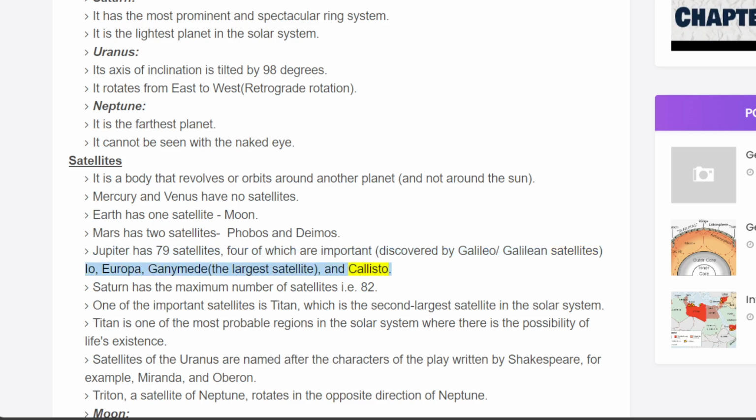and Callisto. Saturn has the maximum number of satellites, i.e. 82. One of the important satellites is Titan, which is the second largest satellite in the solar system. Titan is one of the most probable regions in the solar system where there is the possibility of life's existence. Satellites of Uranus are named after the characters of the plays written by Shakespeare, for example, Miranda and Oberon. Triton, a satellite of Neptune, rotates in the opposite direction of Neptune.